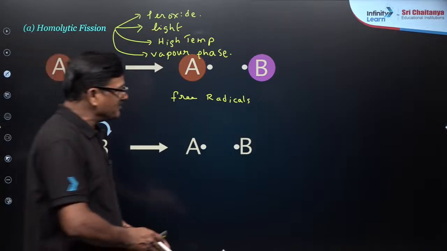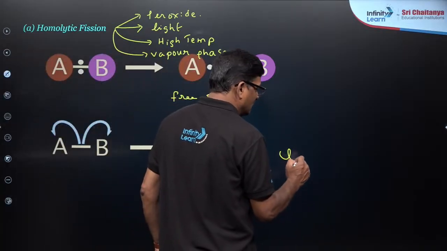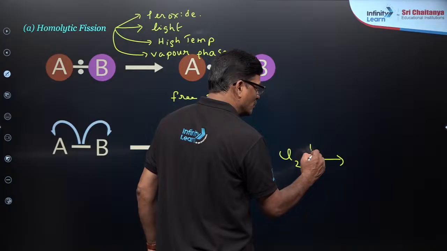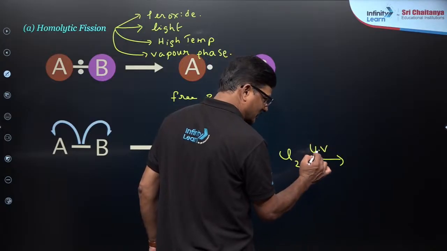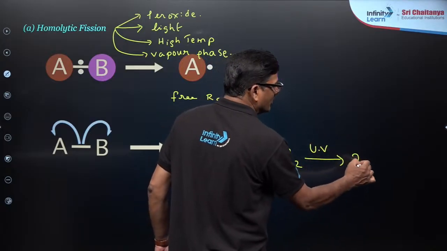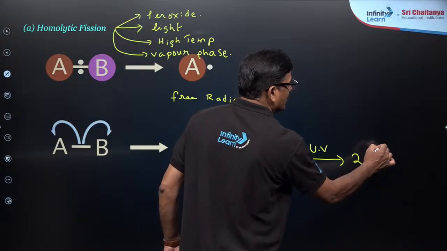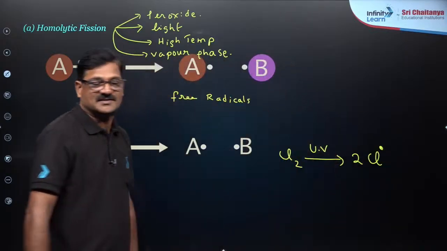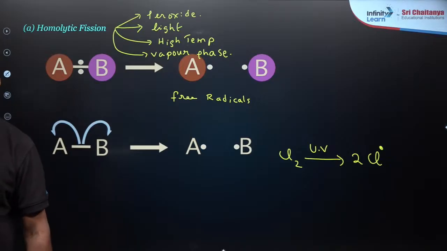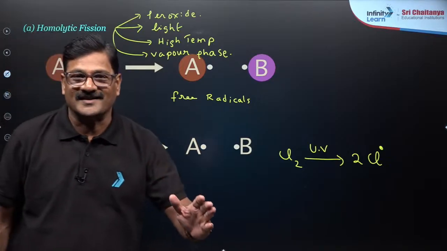Say an example here, chlorine in the presence of sunlight, UV sunlight or diffused light or hν, whatever, you are going to get Cl free radicals. You might have seen this free radical system in alkanes, right?